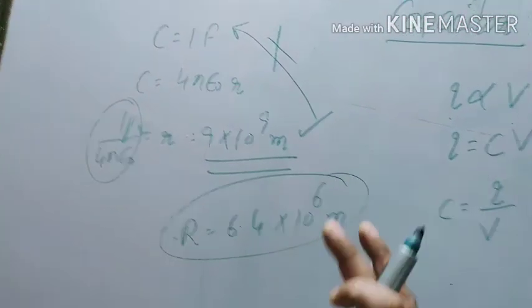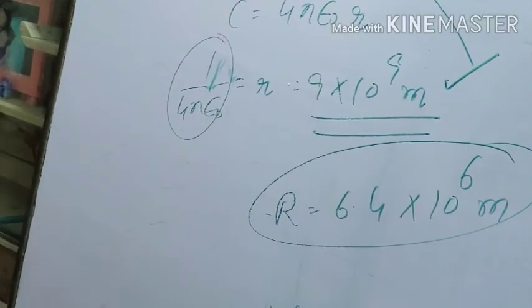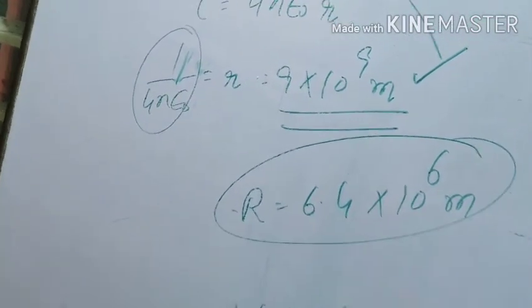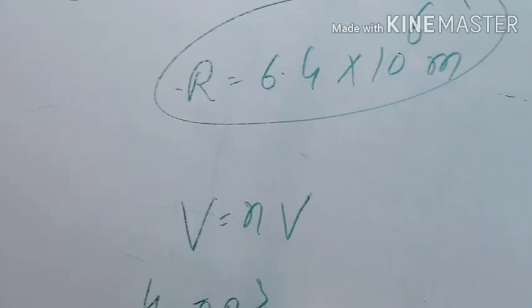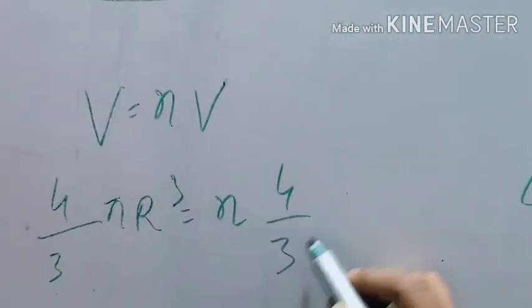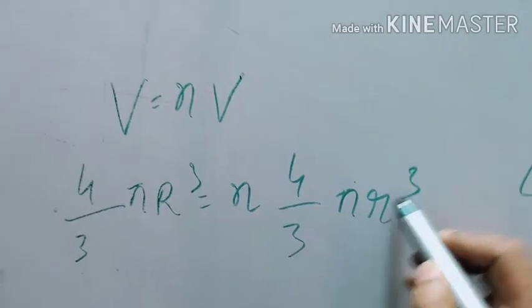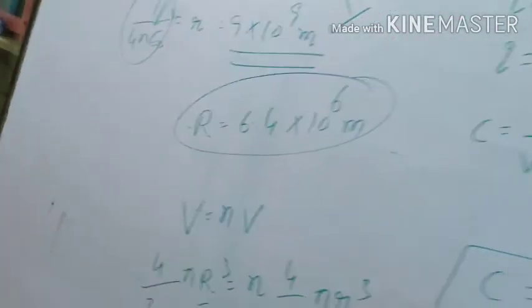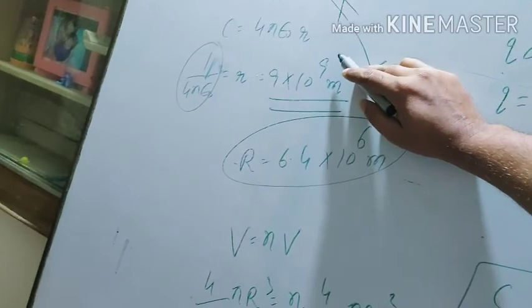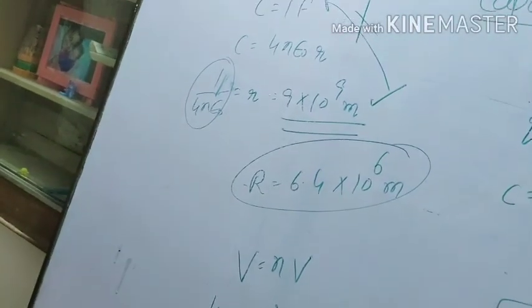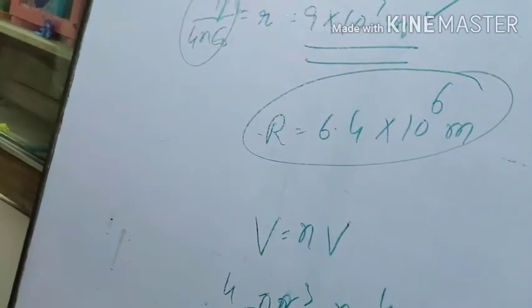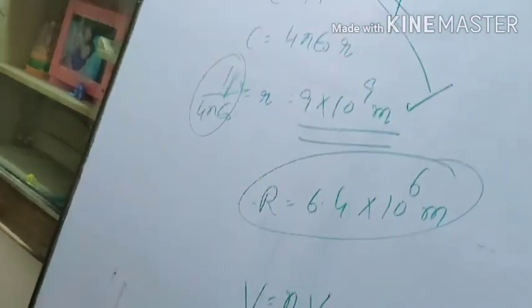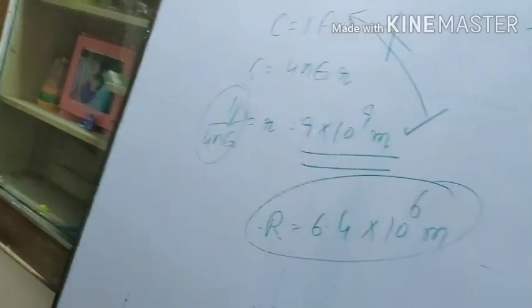Suppose you want to calculate how many earths are needed. Use this formula as you used in your small classes. 4 by 3 pi r cube is equal to n times 4 by 3 pi r cube. Let us write the radii as x1 and x2, so that you will not get confused. x1 is bigger and x2 is smaller.